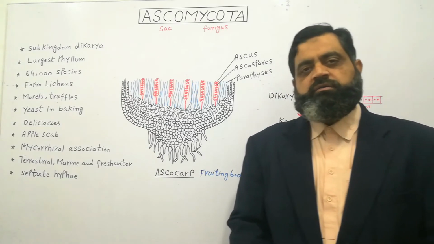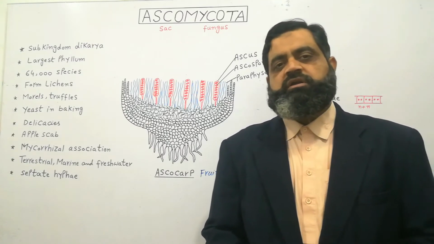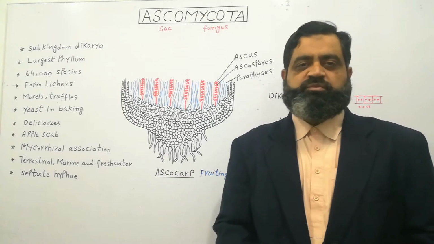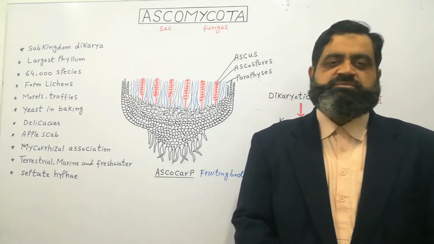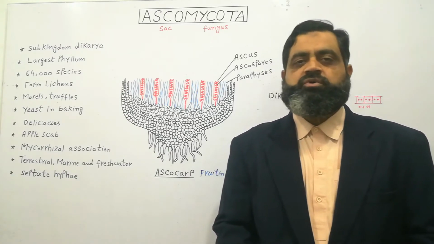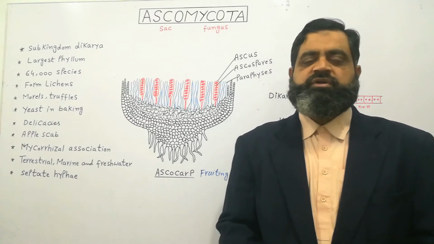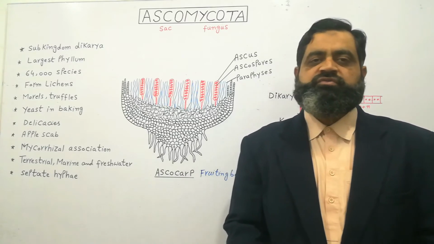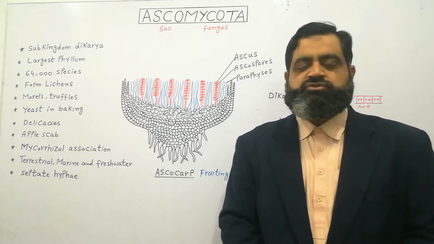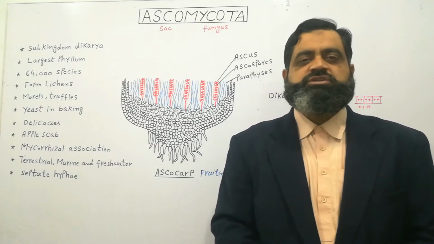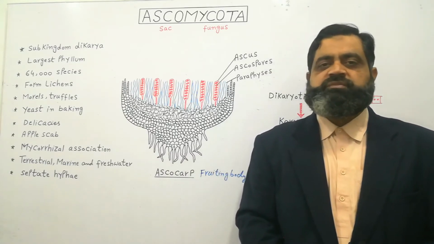If we look at the beneficial effects of these fungi, yeast, which is a very important group of fungi belonging to Ascomycota, is used in the baking industry. During baking, fermentation takes place and we make bread, pizza dough and naan and other kinds of breads with the help of fermentation of dough by yeast. At the same time, morels and truffles are also used as delicacies, which are expensive and very nutritious meals prepared from these fungi.